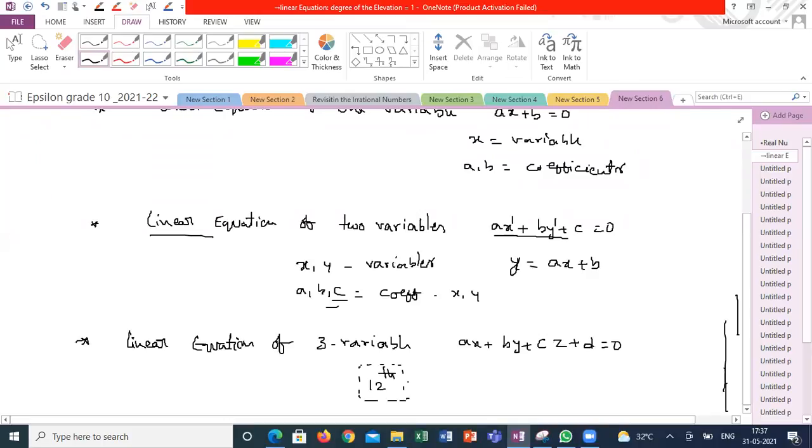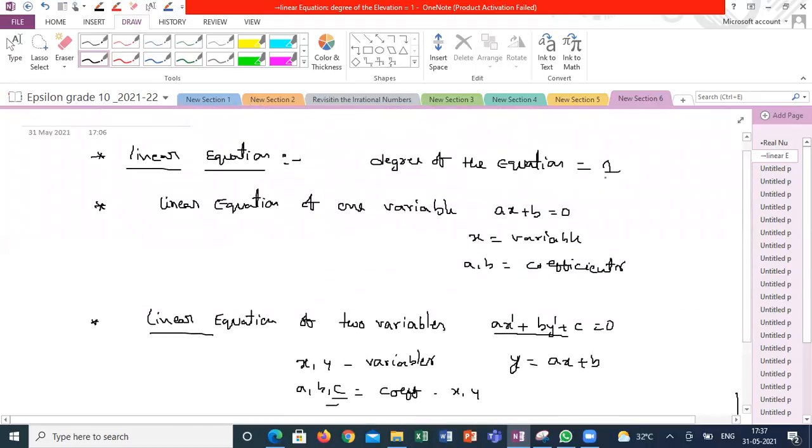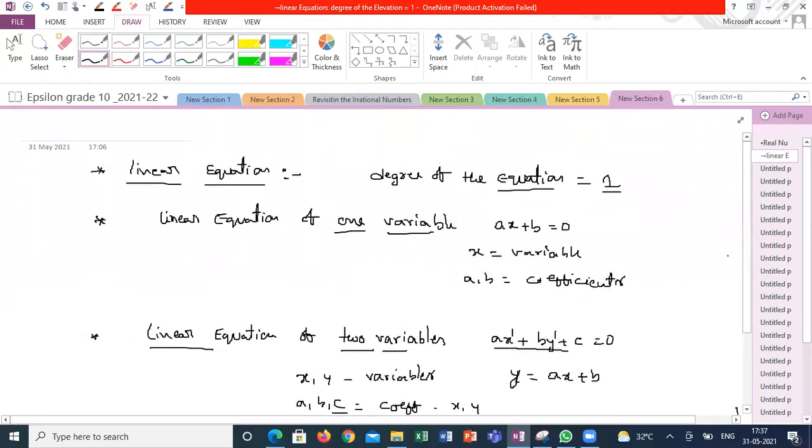What is the introduction of linear equations? First of all, what is meant by linear equations? You understood? So as she said, a linear equation is an expression whose degree is 1. Based on the number of variables, we have different types: 1 variable linear equation, 2 variable linear equation, 3 variable linear equation. Is it clear? The introduction for linear equations, all these things come under algebra.